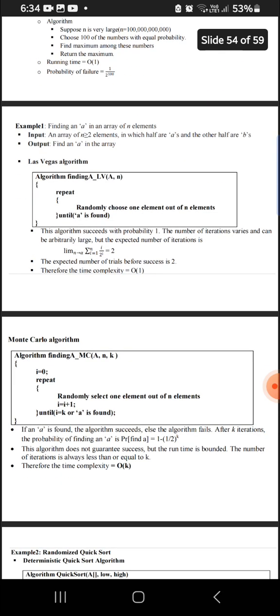Moving on to the best examples to write in the exam. Look at this example and this algorithm. If they ask what is Las Vegas algorithm and to explain with an example, you need to write this. Likewise for Monte Carlo algorithm. Here in Las Vegas algorithm, we are finding an A in an array of n elements. The size is n and we have an array and we need to find A, with n greater than or equal to 2.